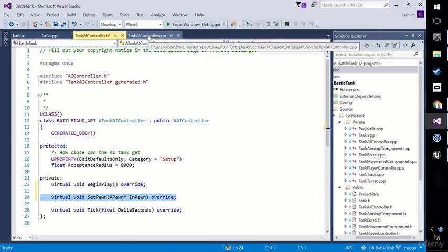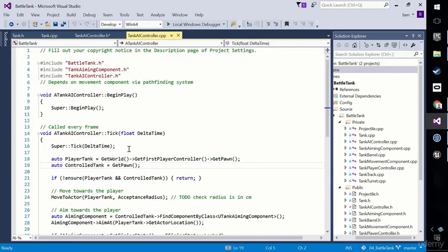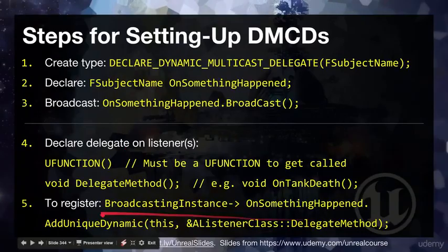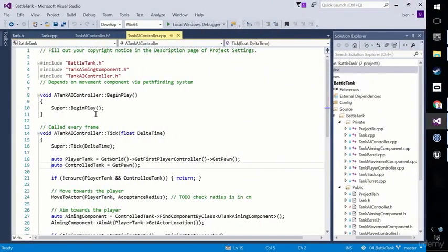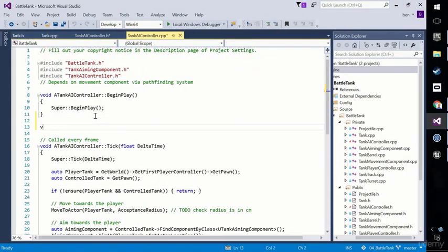Let's now go and implement that SetPawn, and I'll show you why, because that's where we are going to do the binding. This binding that I've shown you down here, this is where we're going to put that code. And it's not fair for me to make you work out that that's where we should be doing it, because you'll find it just won't work if we try to do it at a different time, or at least it won't work reliably. We can't be sure that at BeginPlay we have possessed yet.